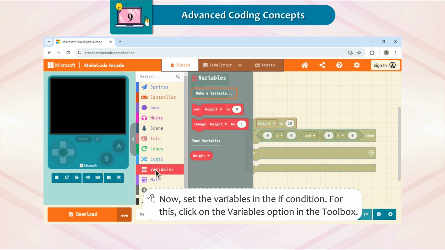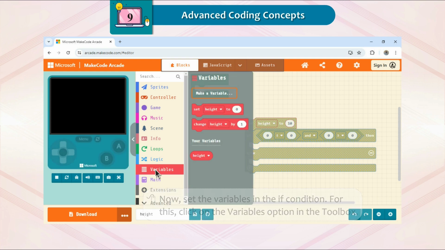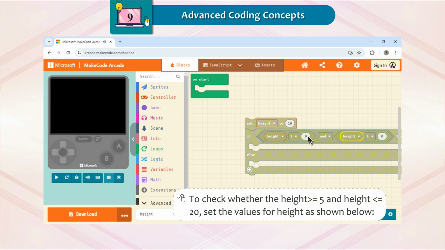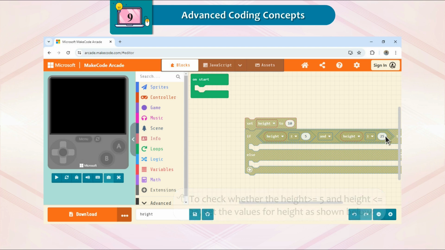Now, set the variables in the if condition. For this, click on the Variables option in the toolbox. Drag the height variable and put it on the comparison blocks as shown. To check whether the height is greater than or equal to 5 and height is less than or equal to 20, set the values for height as shown below.